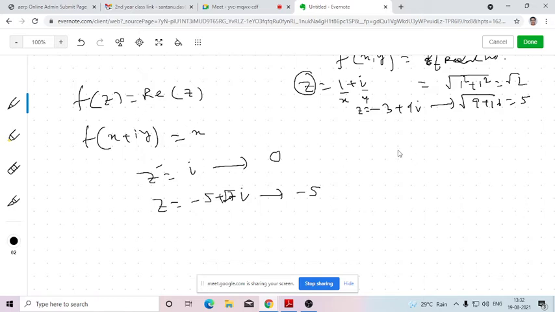So what is the significance of that? In the Argand plane we are taking a complex number z, that means the point x comma y. You know the projection: if I take the projection of this with respect to the x axis, I will be getting this point. So the coordinate of this will be x, 0. That means a complex number is mapped to its real value only. So this is the significance of this function. Any point which you are considering as a complex number in the Argand plane is mapped to its corresponding projection with respect to the real axis, that is x, 0. So all these are examples of real valued complex function.